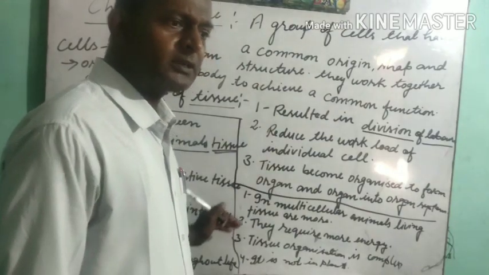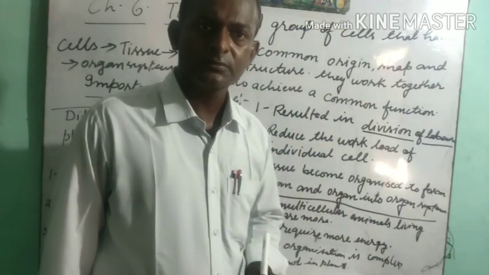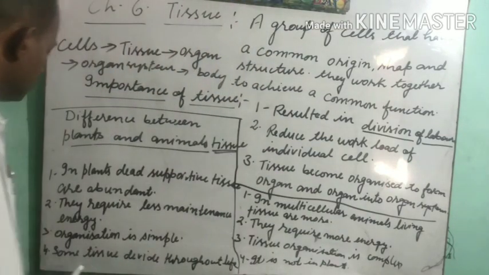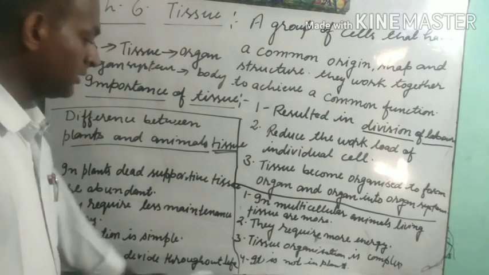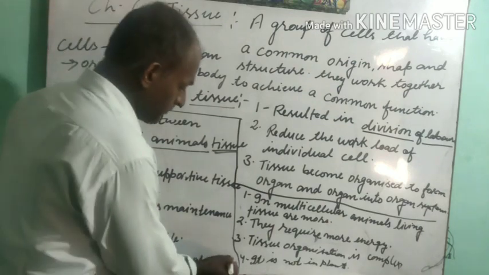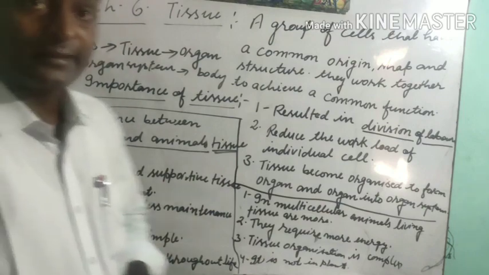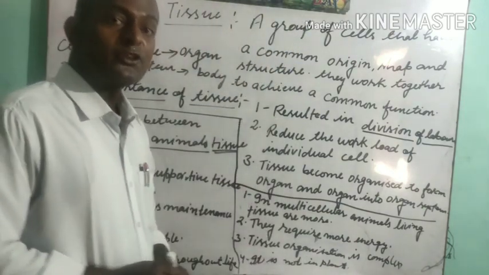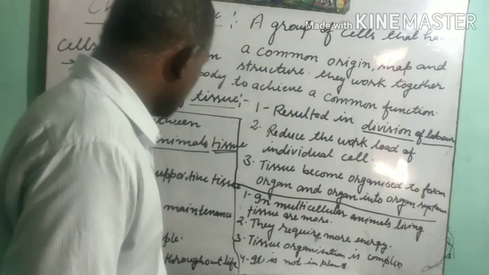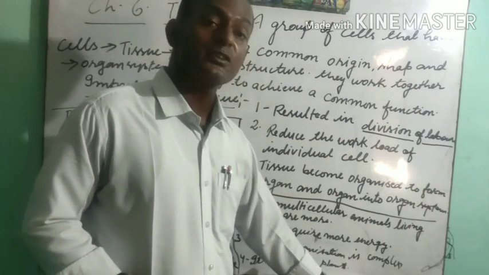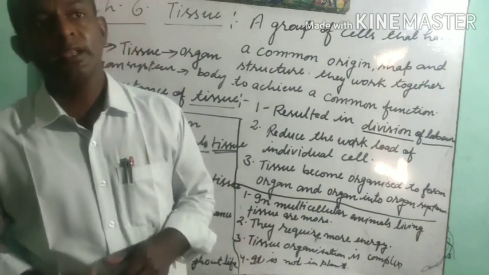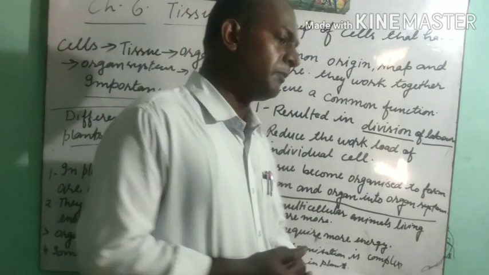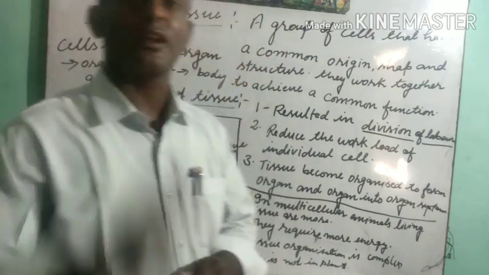But in plants, there are not many organ systems, and some tissue divides throughout life. This is a very important line, students. In plants, there are tissues that divide throughout life, and they are localized or present in the meristematic region, in a certain region of the plant.